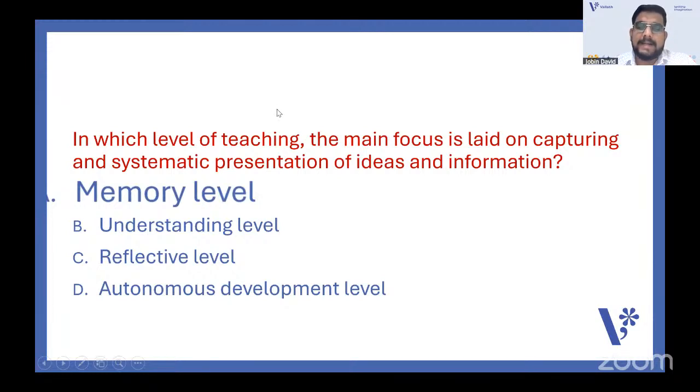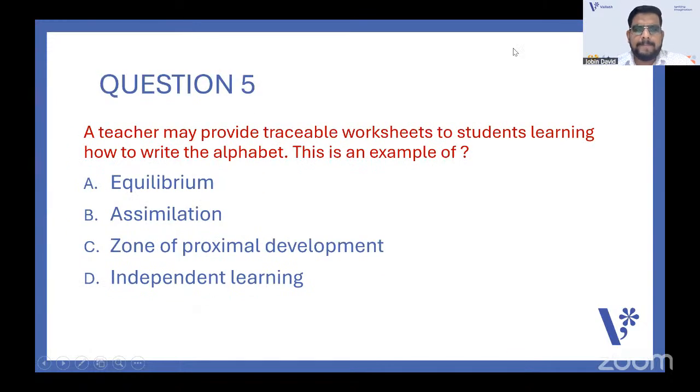Understanding is somewhat in-depth understanding. All those with examples and all, it is there. So that is where we have the understanding, explaining with examples and all. The presentation of ideas and information is not in the understanding level. It is in the memory level. Okay, clear? Can we move on to the next question?